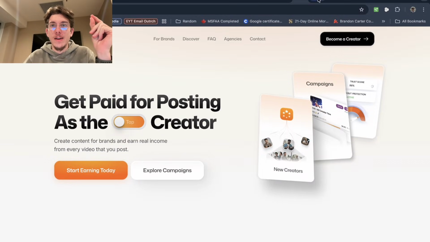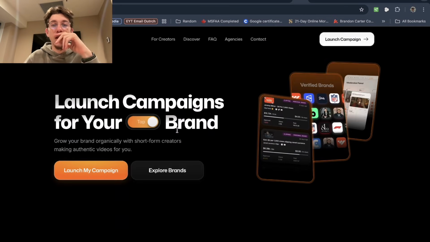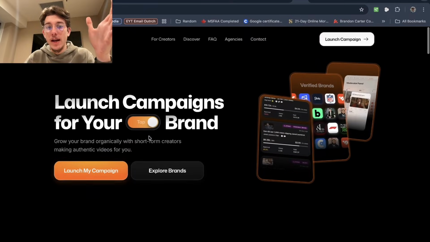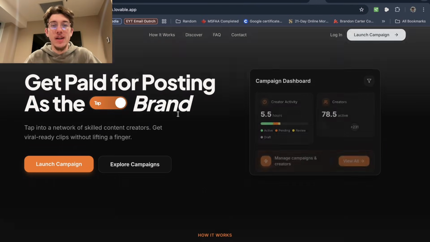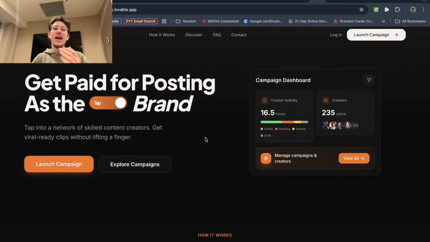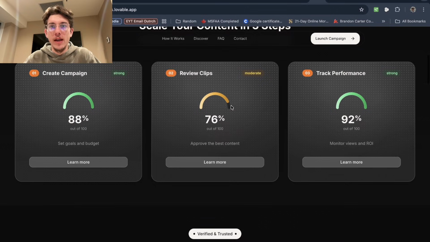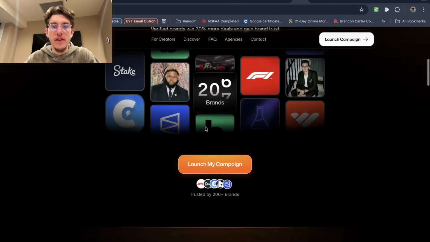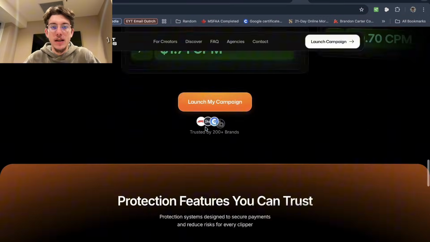And the crazy part is this was just the creator view, meaning if you tap this button, it's supposed to turn into brand view. So this is for brands, this is for creators. So for brands, I actually like the way my software looks way better because black, white, and orange, it just looks so clean. So if you see, this is a completely different diagram now, okay? Scroll down here, again, looks way cleaner. They sort of have just different profile sections, verification sections, see what brands have achieved.